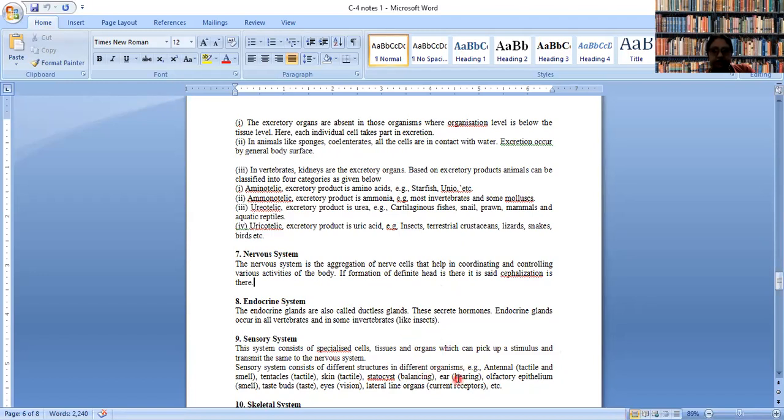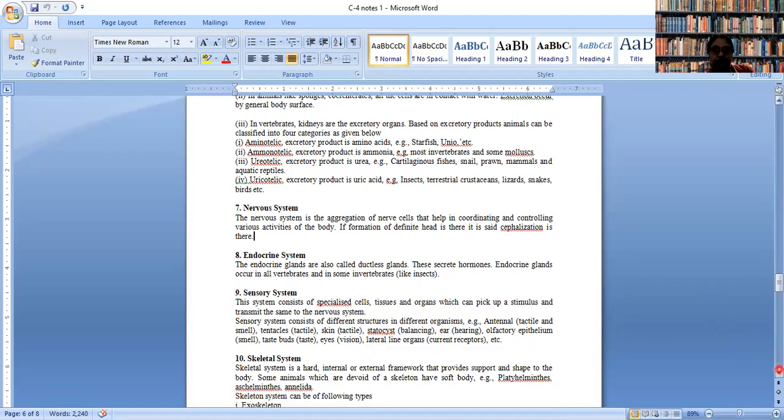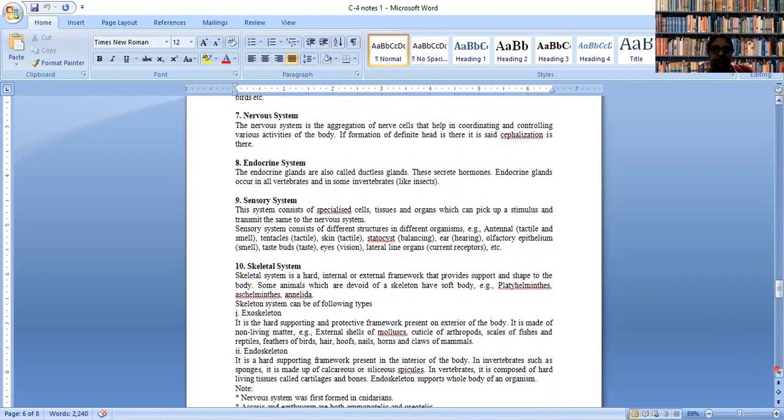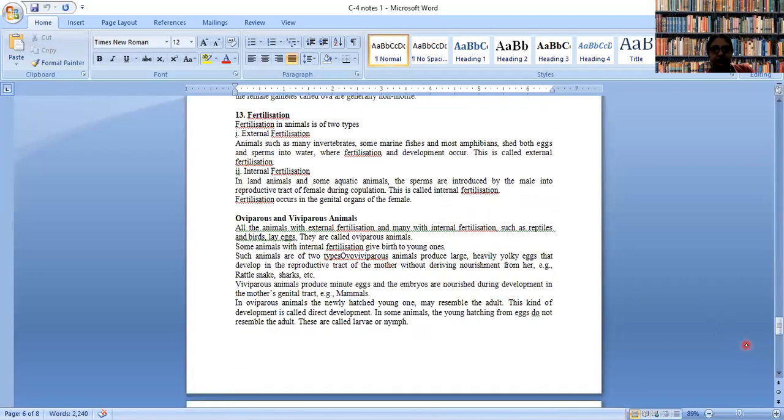There can be ear, there can be olfactory epithelium which detects smell, there can be taste buds, eyes, lateral line organ which is present in fishes to sense the condition of water. So these are the different sense organs present in different types of animals.